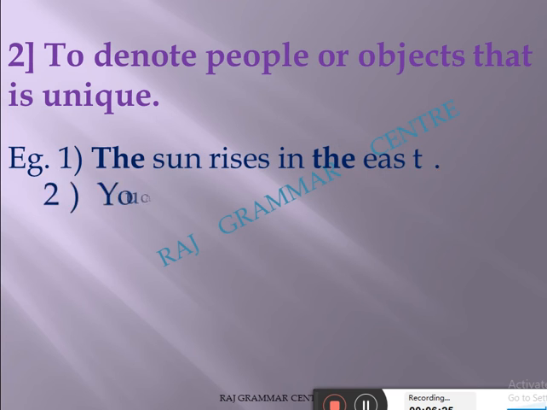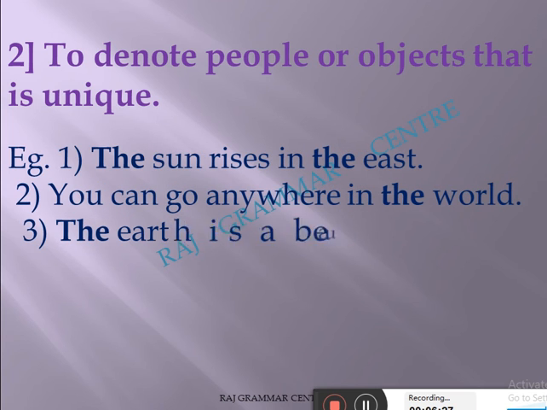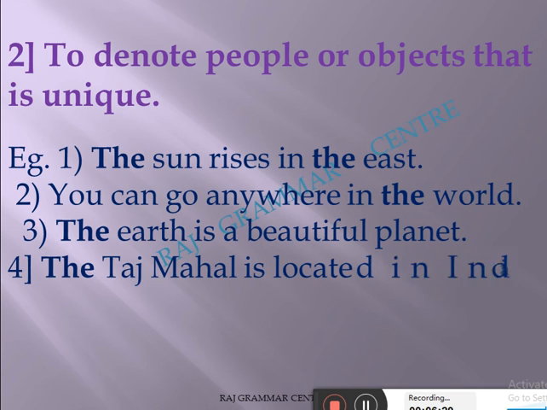For example, the sun rises in the east. Yes, the sun is unique, only one. The sun rises in the east. East direction is also unique. You can go anywhere in the world, the two worlds are not there, only one. So I use the here.